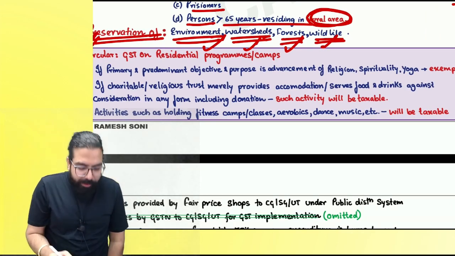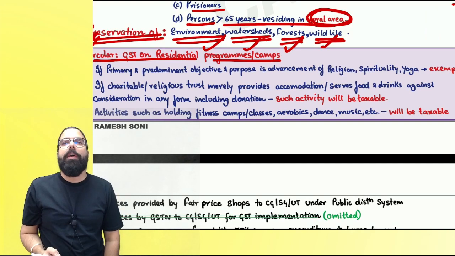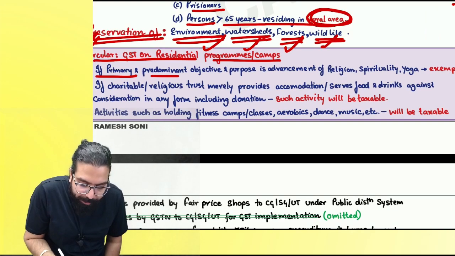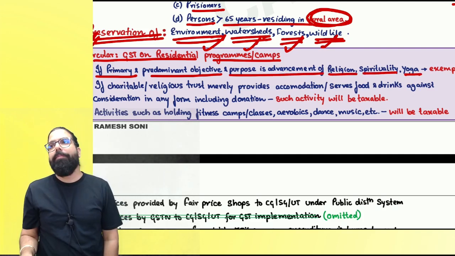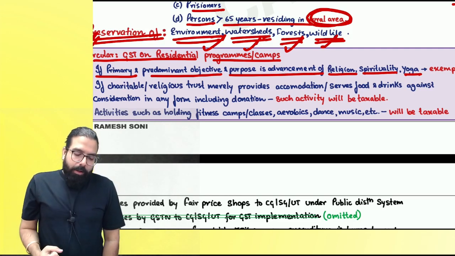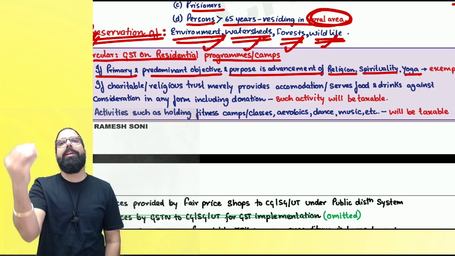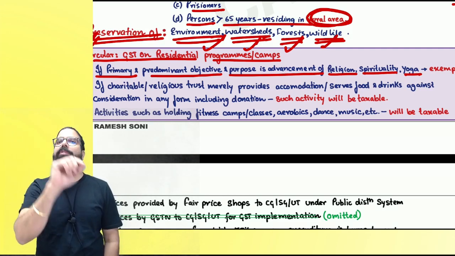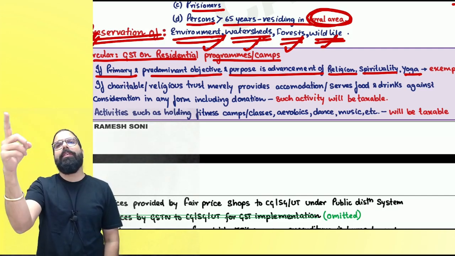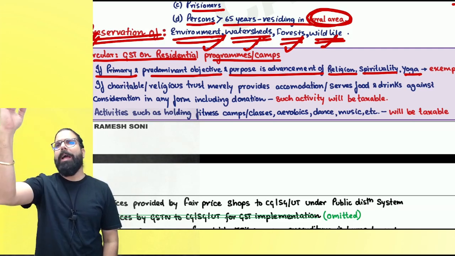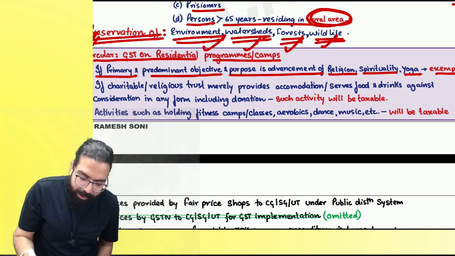Let's see the circular. GST on residential programs or camps. If the primary or predominant objective and purpose is advancement of religion, spirituality and yoga. Baba, what happened over here? Sri Ravi Shankar ji's residential program is there. He told, sir, we will teach spirituality for 3 days. You can come, stay will be given, food will be given. What is the primary objective? Advancement of religion, spirituality and yoga. The primary thing is exempted; the ancillary thing will also be exempted. Are we clear, everyone? And hence it will be exempt.